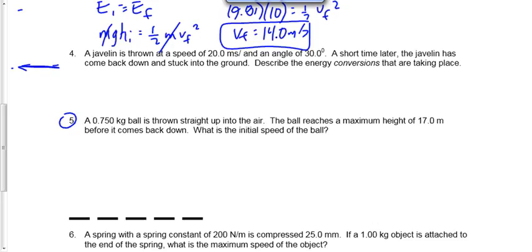We're not analyzing the trip up and down here. We're going to analyze just the trip up, like we did in a couple of problems back in Unit 1 in our Group B problems. If we do that, because there's a change in height, we're allowed to use EI equals EF. And we're going to say at the beginning of the problem, it's moving. Clearly, it's got to be moving, otherwise it doesn't go up into the air.